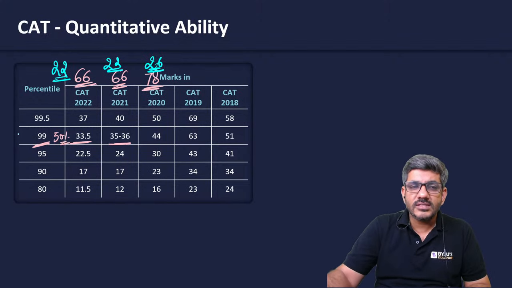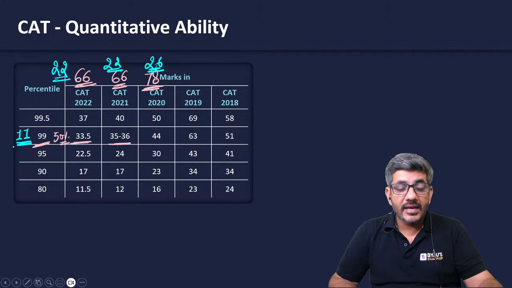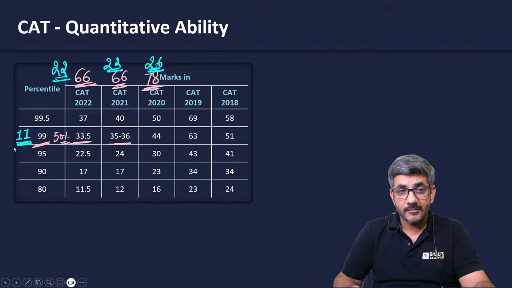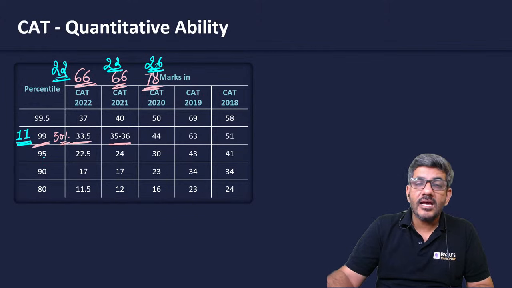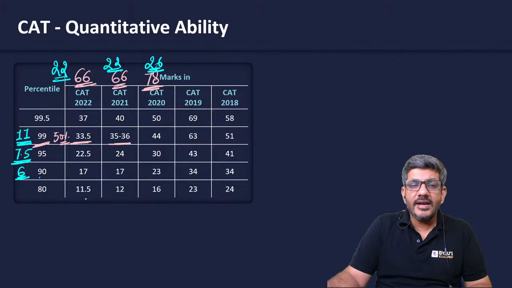Out of 22 questions, had you done 11 questions correct, you could have got 99 percentile last year. To get a 95 percentile, you just needed to do 7.5 questions correct. To just get a 90 percentile, you needed to do 6 questions correct. And to get an 80 percentile, you needed to do 4 questions correct.